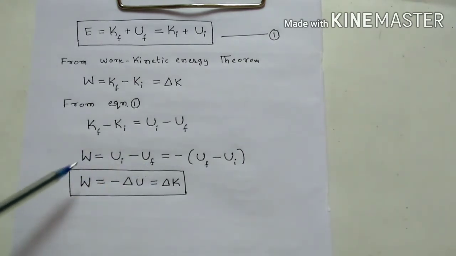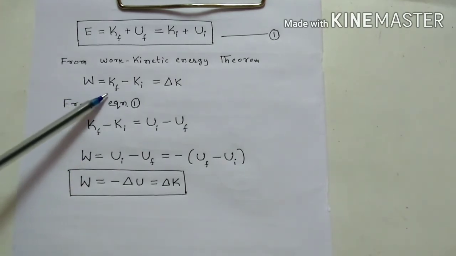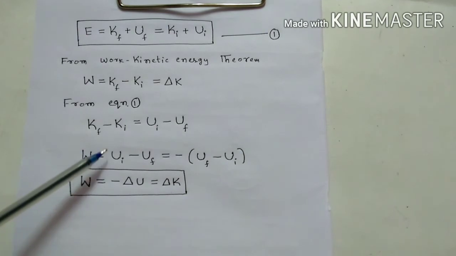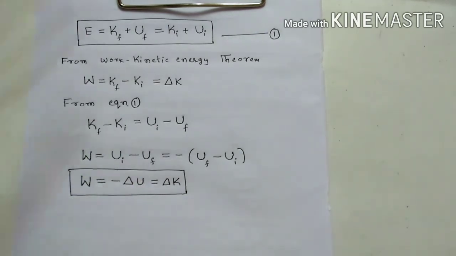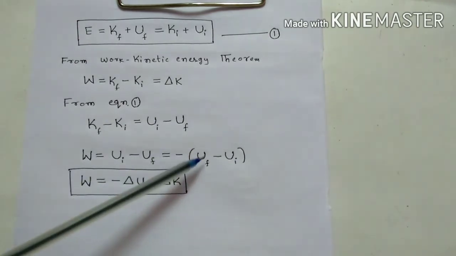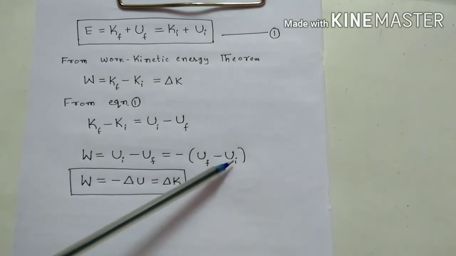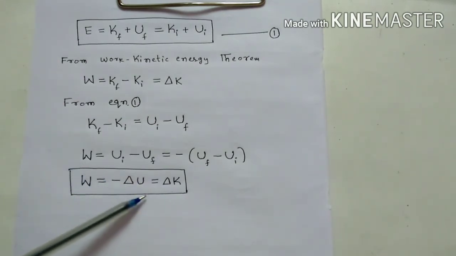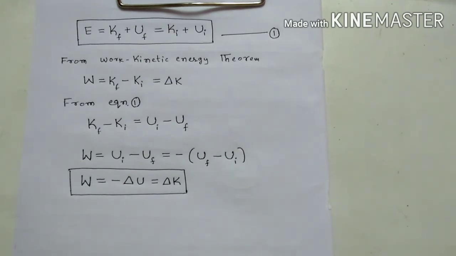Be careful what I am telling. Here final kinetic energy minus initial kinetic energy is work done. But in terms of potential energy, work done equals initial potential energy minus final potential energy. So I can write a minus sign, taking it common: Uf minus Ui, final potential energy minus initial potential energy. This is nothing but delta U. So work done W equals minus delta U equals delta K. This is the most important equation we will use for solving problems. You got it now?